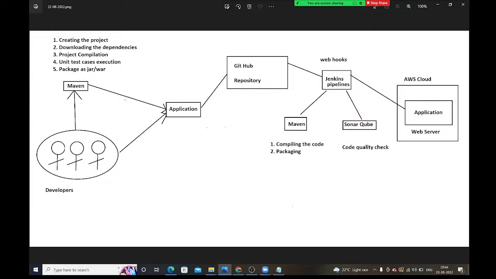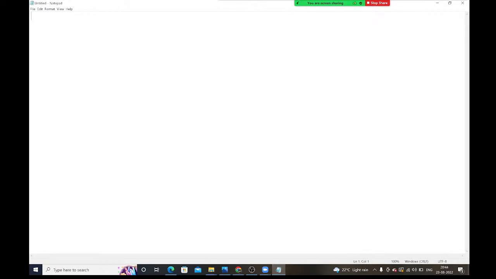Understood guys? See, here we have Maven in two places. For development activity, Maven is required. For operations activity also, Maven is required. Today we are going to talk about Maven.